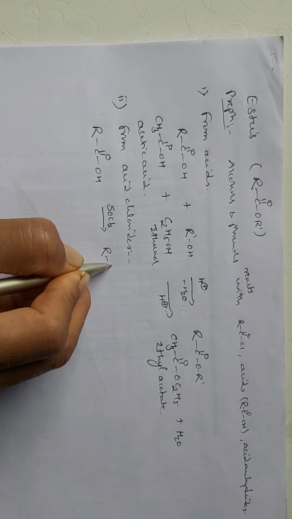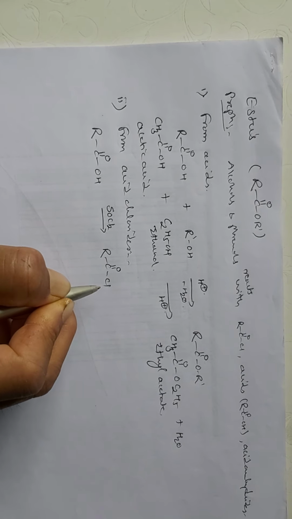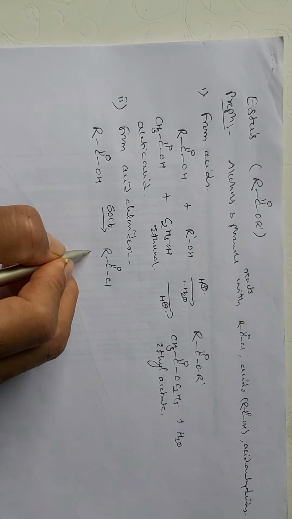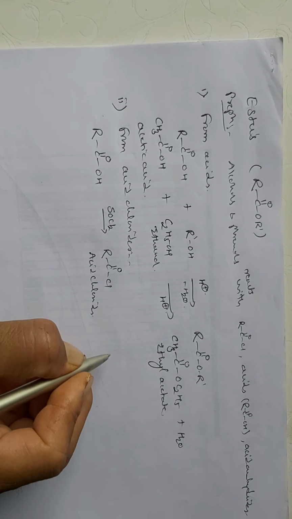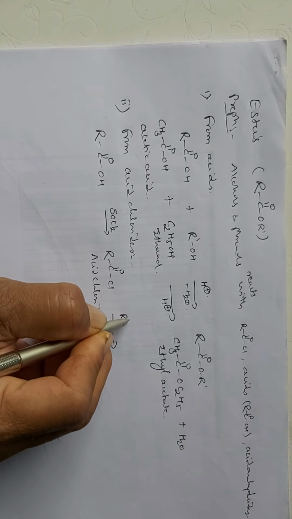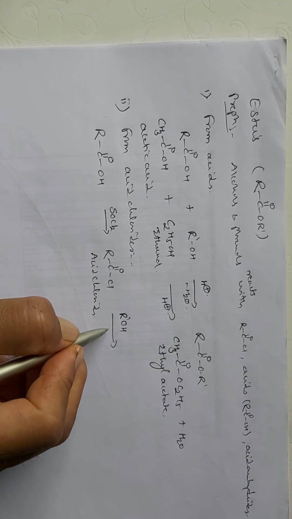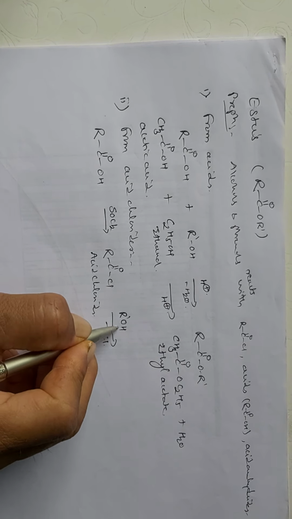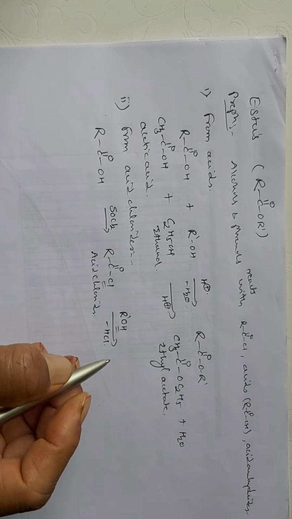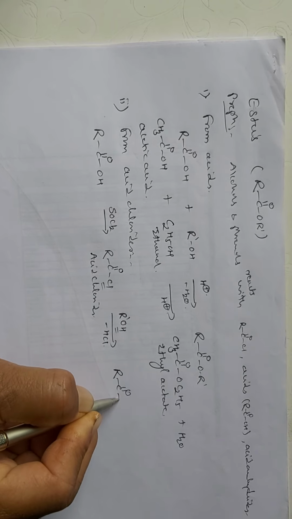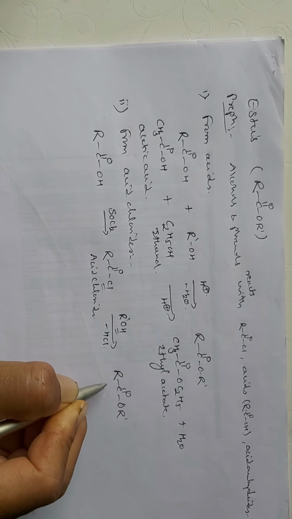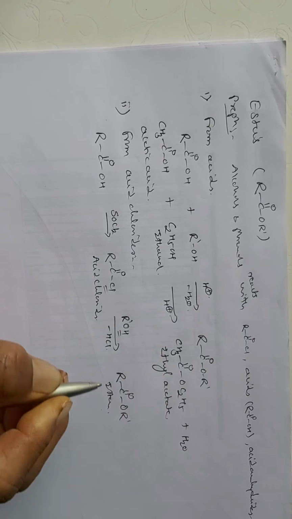So first of all the acid chlorides are prepared, and these acid chlorides on reaction with alcohols R dash OH, minus HCl, the H from the alcoholic group and Cl from the acid halide will be replaced, and here you will get the formation of RCOOR dash, that is the formation of an ester.